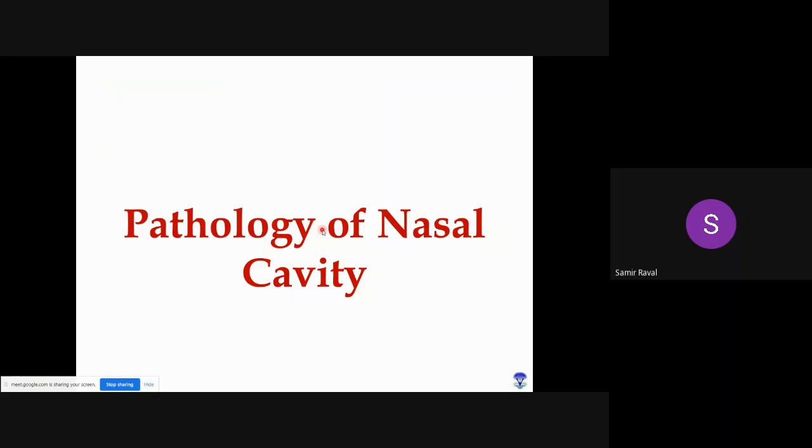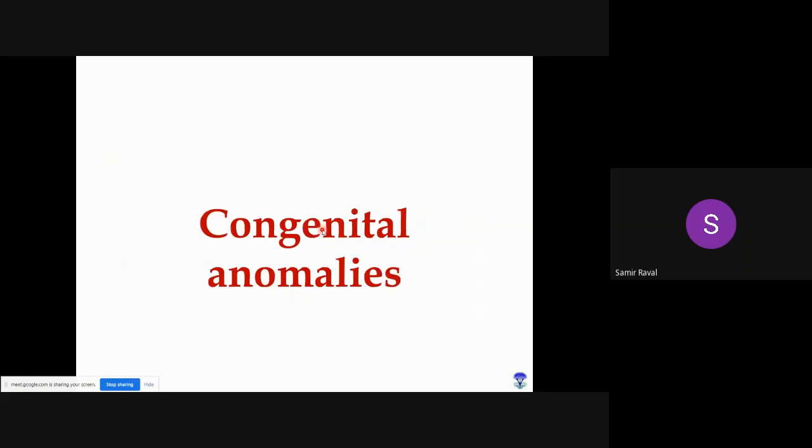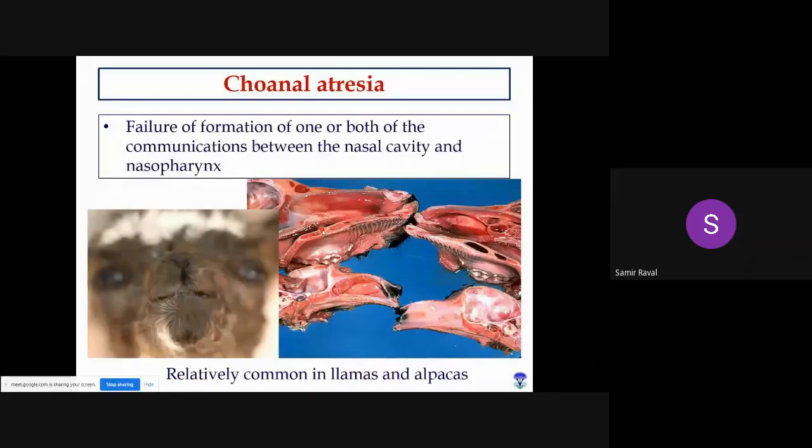Start with the actual pathology. Okay, so first we will talk about pathology of the nasal cavity. First we will discuss congenital abnormalities. The first abnormality is choanal atresia.